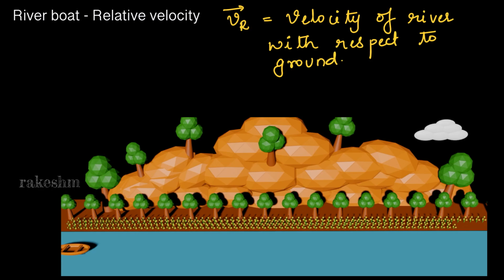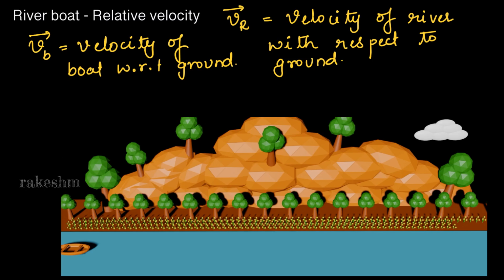The next is VB bar, that is velocity of boat with respect to ground. If there is a person looking at the boat from the ground, with what velocity he sees the boat moving.